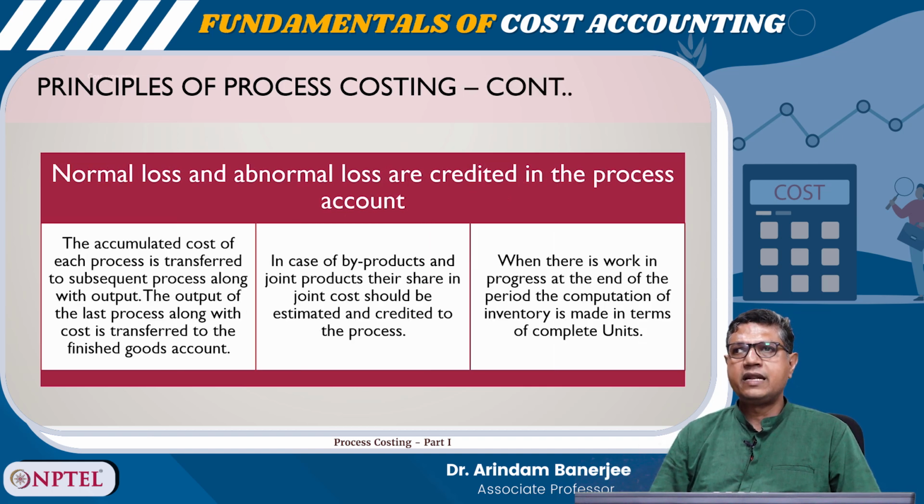The normal loss and abnormal loss are credited in the process account. The accumulated cost of each process is transferred to the subsequent process along with output. The output of the last process along with cost is transferred to the finished goods account. In case of byproducts and joint products, their share in joint cost should be estimated and credited to the process. When there is work in progress at the end of the period, the computation of inventory is made in terms of complete units.